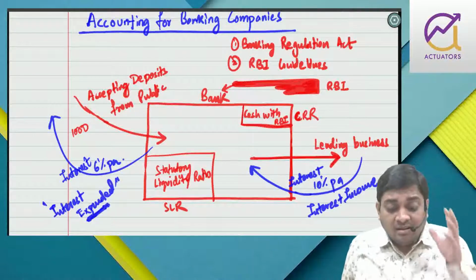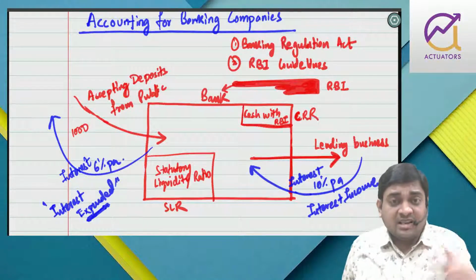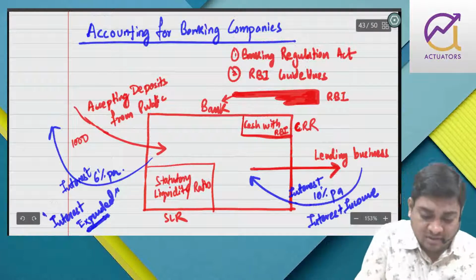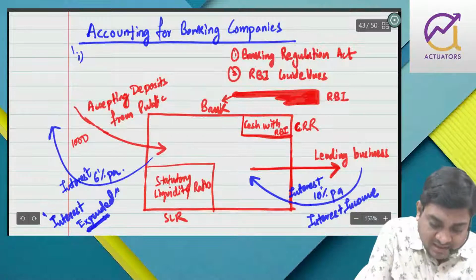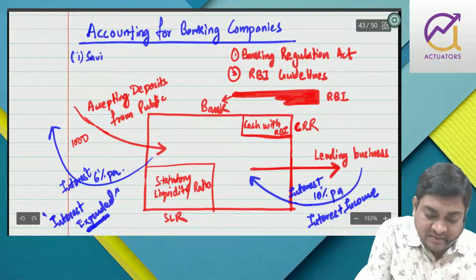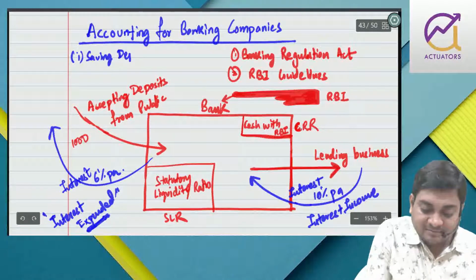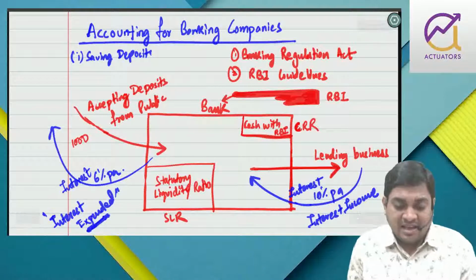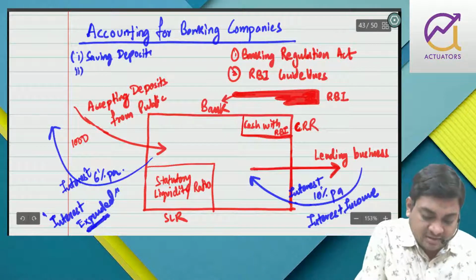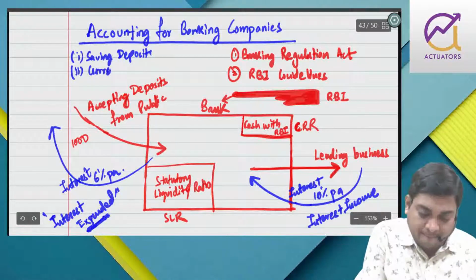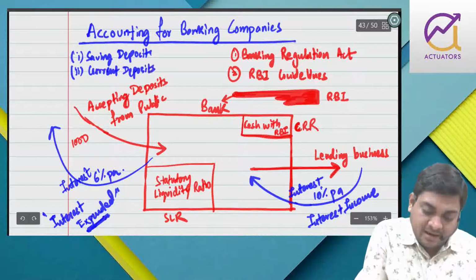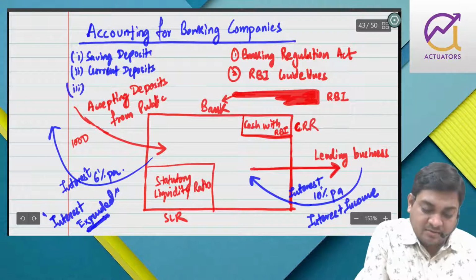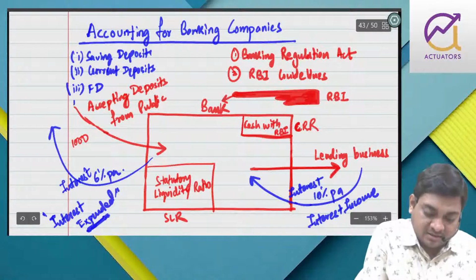Now, when a bank accepts deposits, there are different types of deposits, such as saving deposits. Generally salaried class persons have saving deposits. Then we have current deposits, fixed deposits, and recurring deposits.